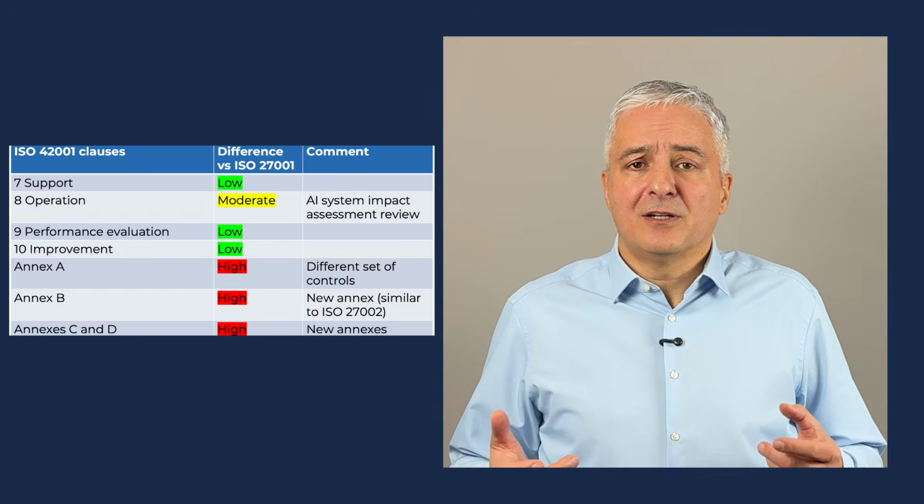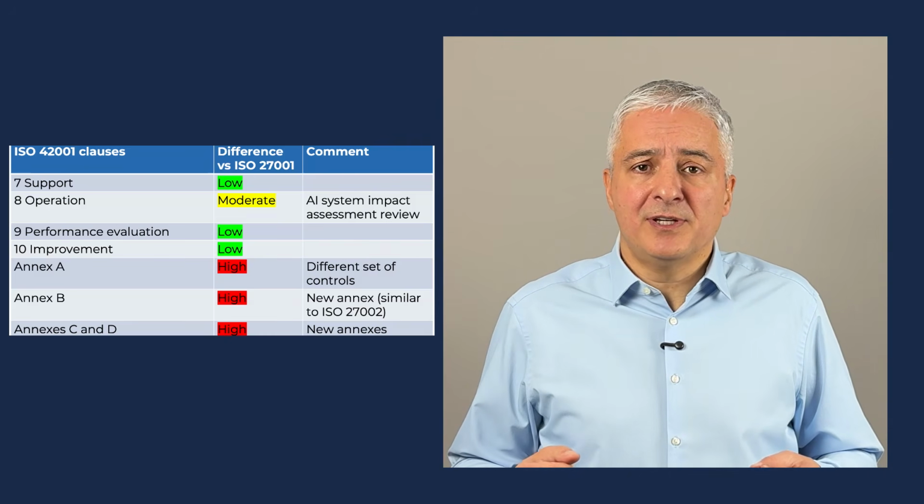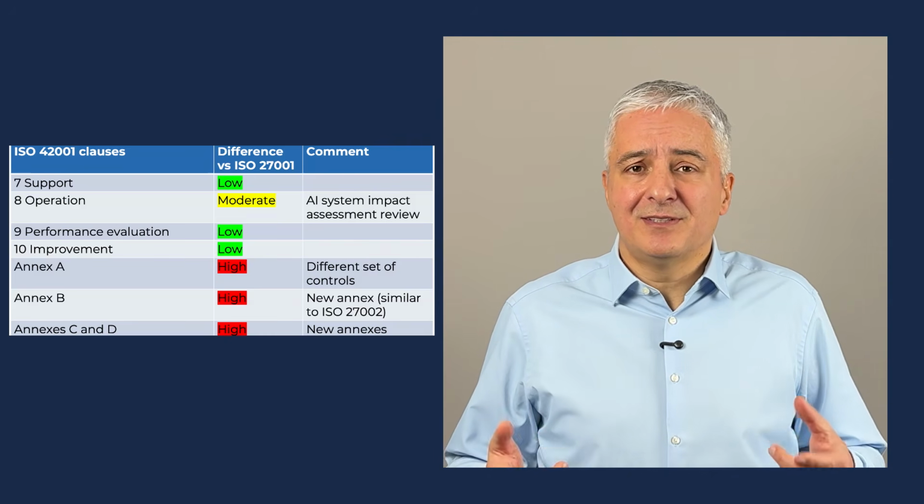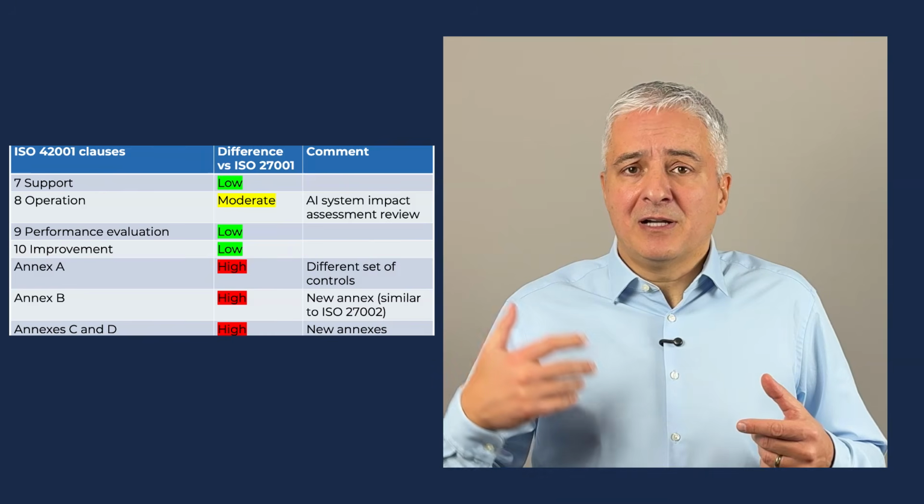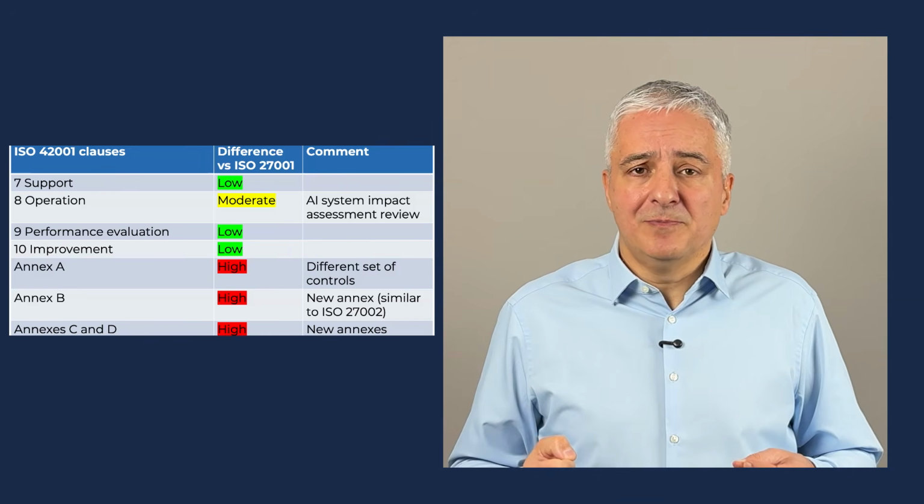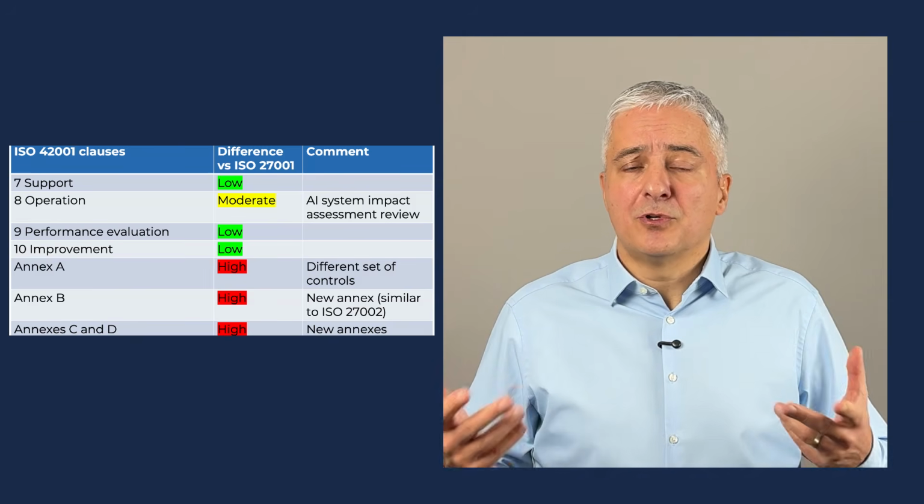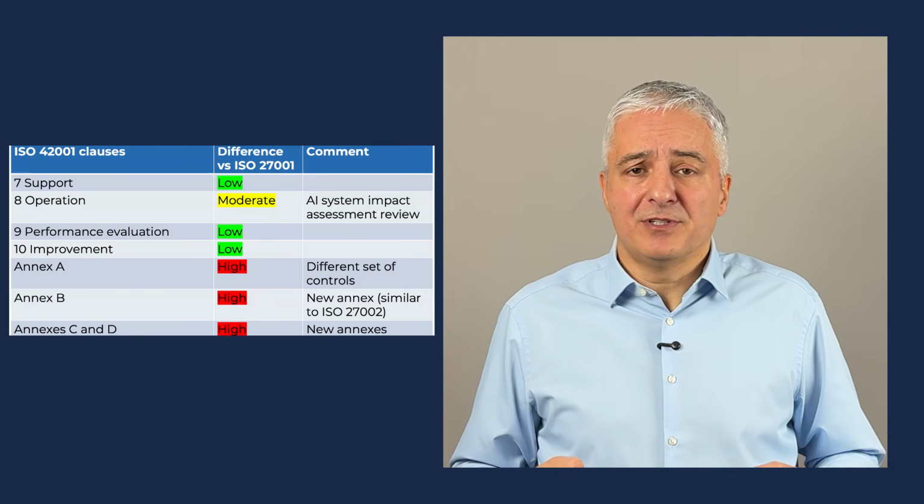And then finally, clauses 7, 9 and 10 are basically the same in these two standards, whereas clause 8 is slightly different because among other things it speaks about how to update the AI system impact assessment, which of course does not exist in 27001. And of course all the annexes are very different between these two standards. Okay, I'll show you now briefly a white paper that maps these clauses between 42001 and 27001 in even more detail.